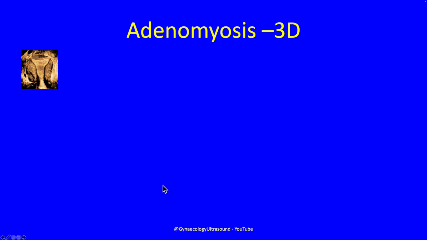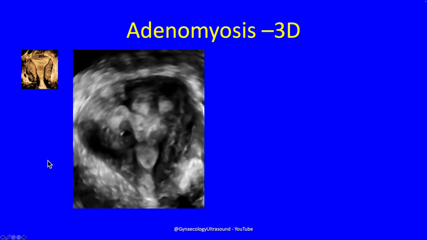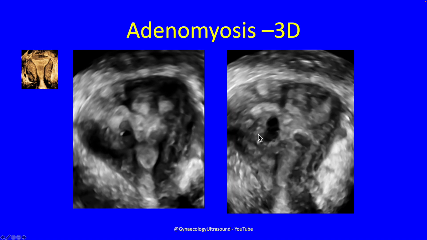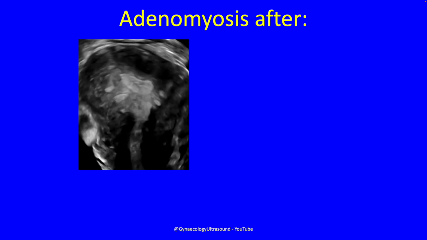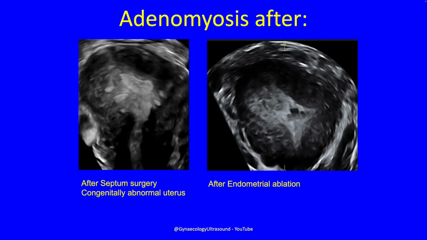And on 3D, remember that was the nice endomyometrial junction in the coronal plane, nice and clear. But in this example, you can see that the endomyometrial junction has been completely disrupted, and that here is one of those little myometrial cysts. So 3D is extremely useful for diagnosing adenomyosis. You can also get adenomyosis after septal surgery or after an endometrial ablation, and you wonder about the role of retrograde menstruation in cases like this.